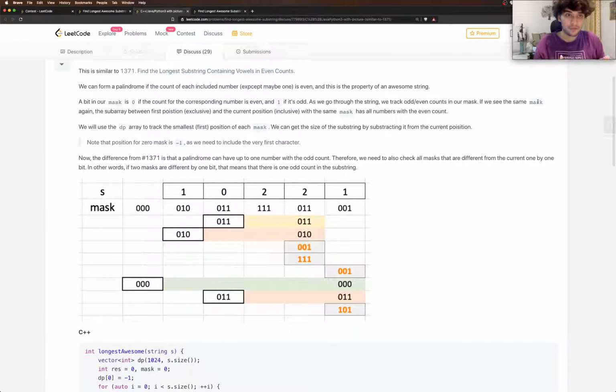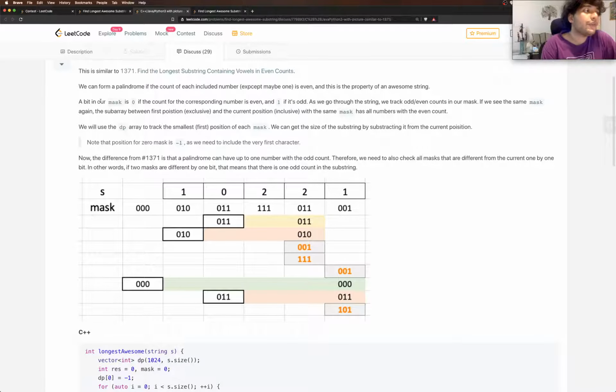Now a 5 place mask, one example can be 10111. So if we have 10111 at ith position and at a future position j, suppose we encounter the same mask 10111, then we need to check something. And 10111 means that 1 has odd number of occurrences, 2 has even number of occurrences, 3 has odd number of occurrences, 4 has odd number of occurrences, and 5 has odd number of occurrences.